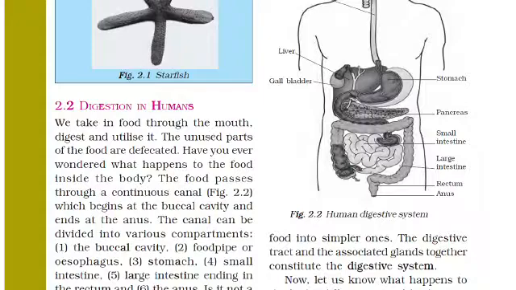Have you ever wondered what happens to the food inside the body? Means have you ever thought about the food which you are taking, what is happening inside the body? This food passes through a continuous canal. There is a continuous canal which begins at the buccal cavity and ends at the anus. Come to this figure. You can see this figure.